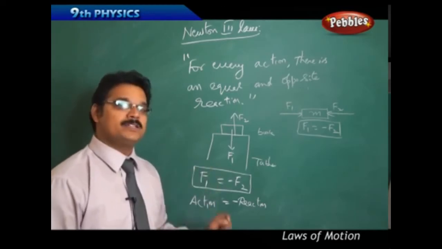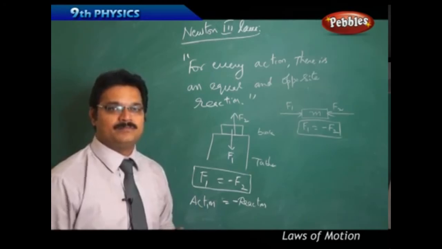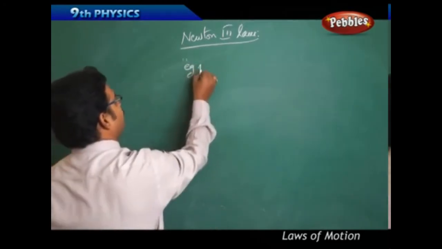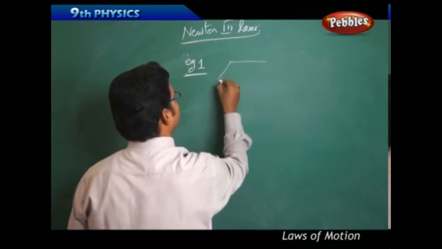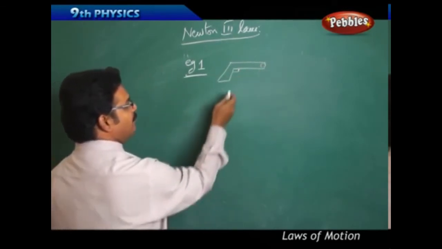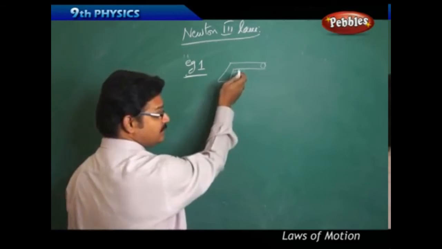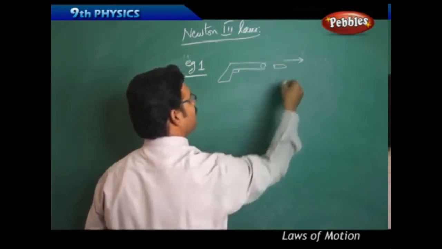Now let us discuss some examples where you can apply Newton's third law. Example 1: there is a gun, and when the trigger is pressed, a bullet is fired and moves in the forward direction.